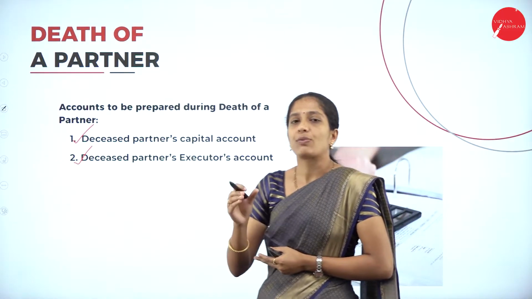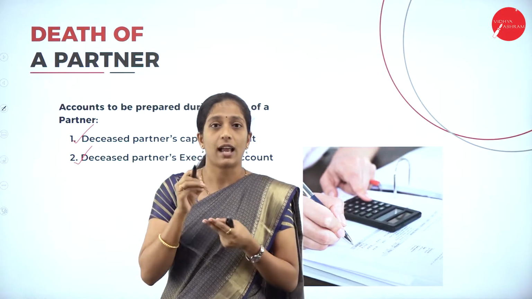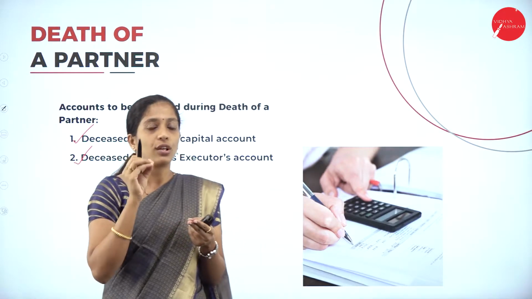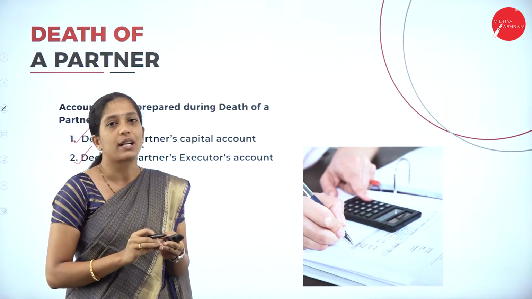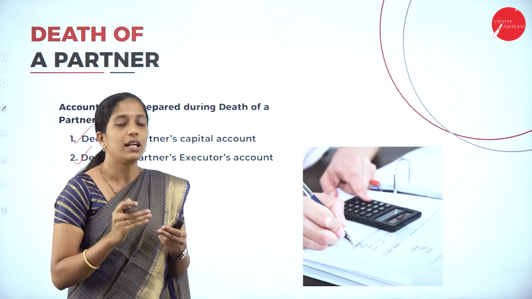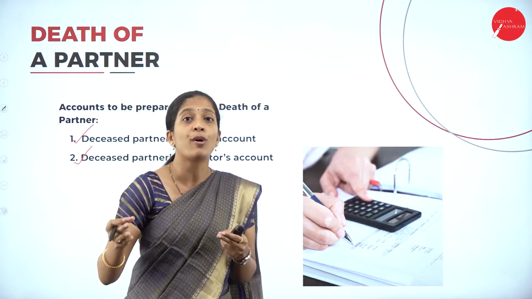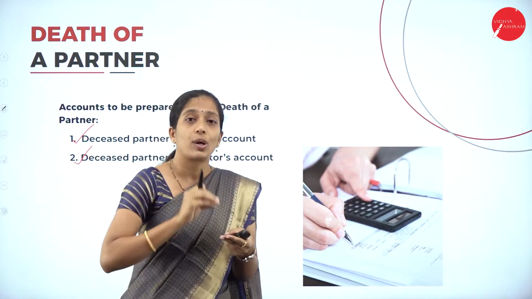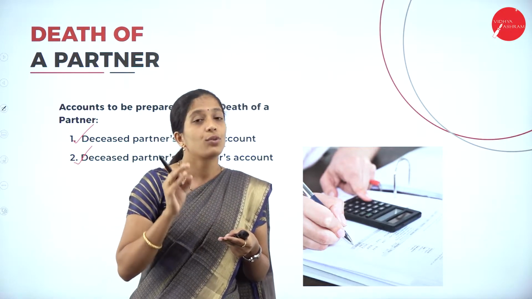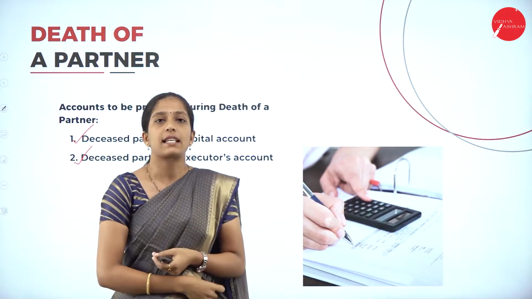First we will prepare the deceased partner's capital account, and the balancing figure will be transferred to his executor's account. As I told, the amount cannot be paid directly to the deceased partner because he is no more in the organization. So that amount will be transferred to his executor. Who is an executor? He is the legal representative of the deceased partner.